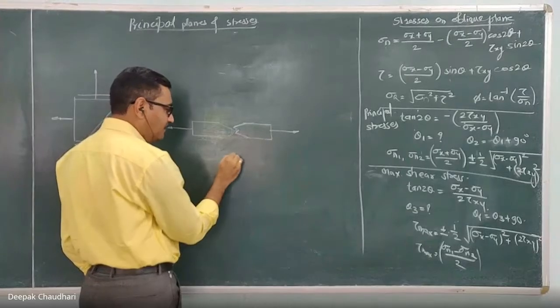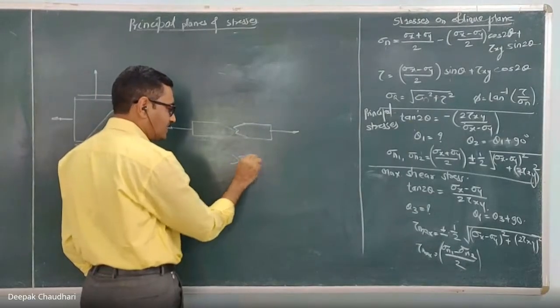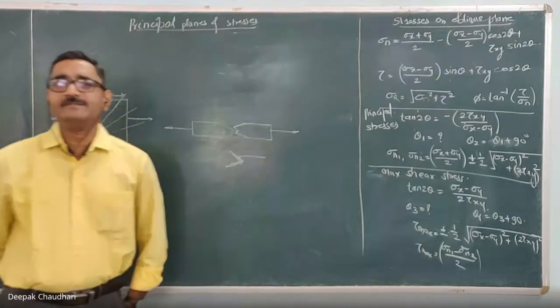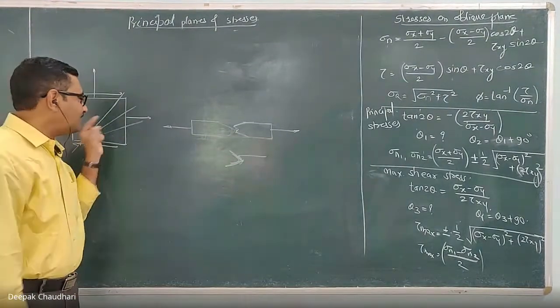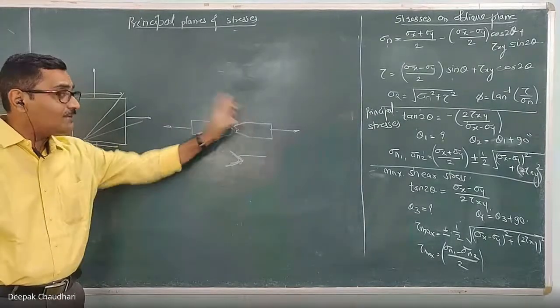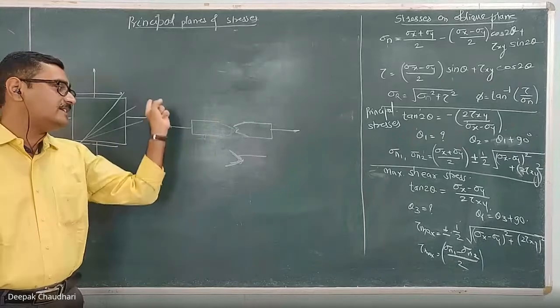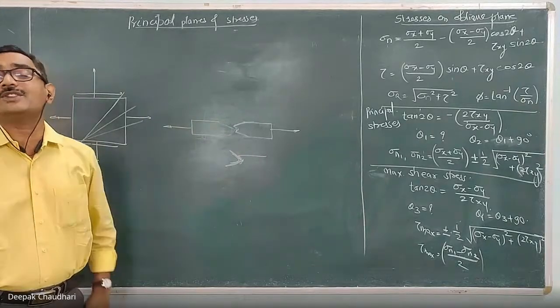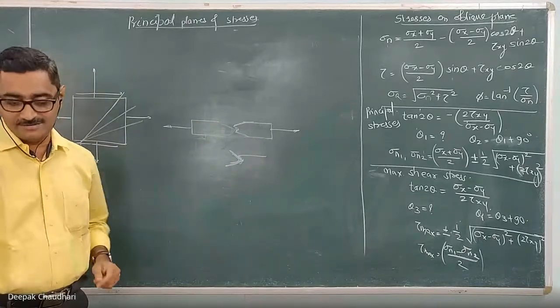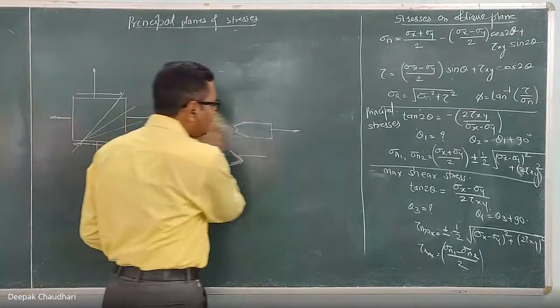So why does the material fail in the cup and cone arrangement? Why does the failure take place along this inclined plane? Yes, the reason is the shear stress. On that oblique plane, even though we are applying the normal stress, shear stresses are acting on that oblique plane. Because of that shear stress, this material fails. Here, another example is that